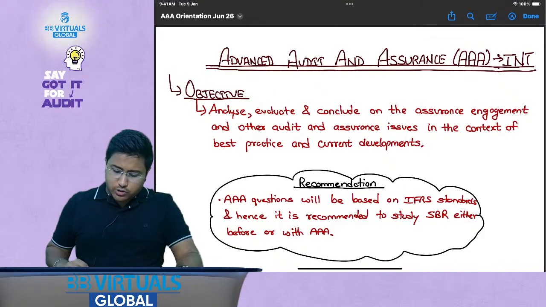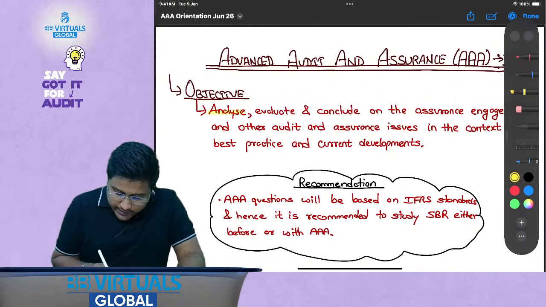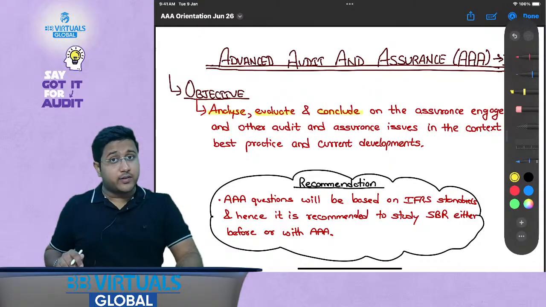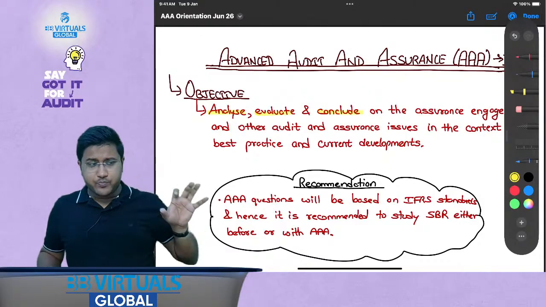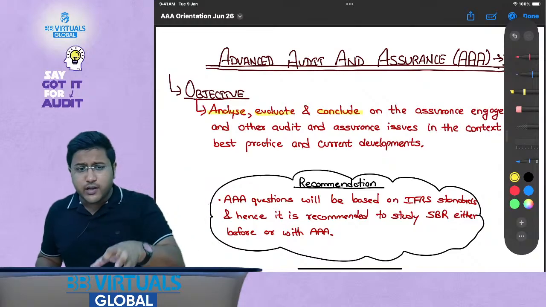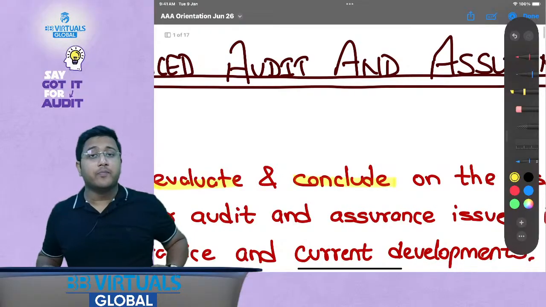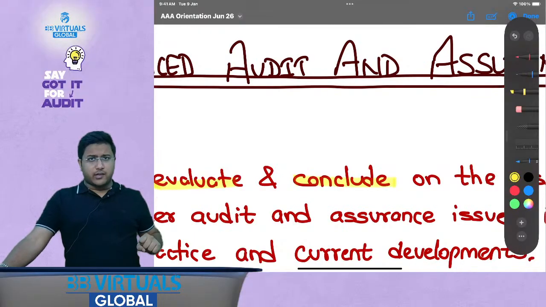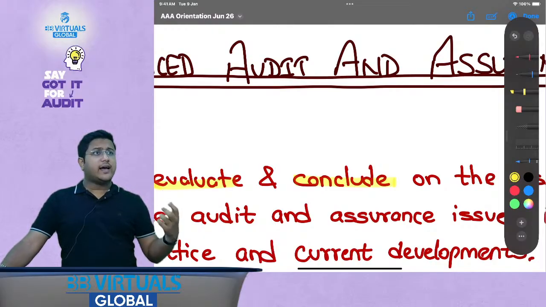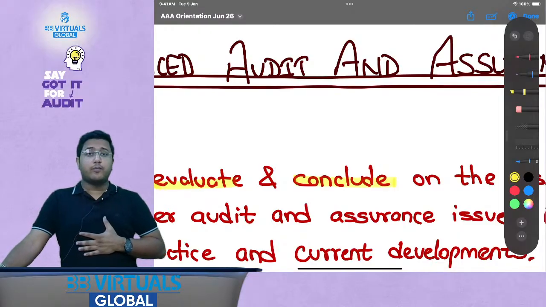Okay, now let's talk about the objective. So: analyze, evaluate and conclude. See, in AA you are generally asked to understand and apply, but when I am talking about the AAA syllabus, you are also asked to conclude. Now this is very important. See, the conclusion chapter is part of the AA syllabus as well, but there the question is majorly on the reporting part, right? Analysis of different parts, working knowledge of it, but here you will be required to conclude as well